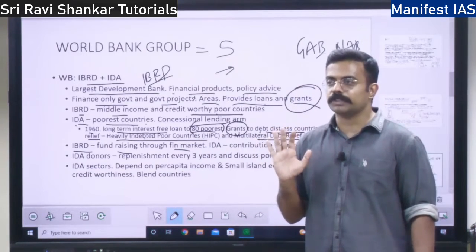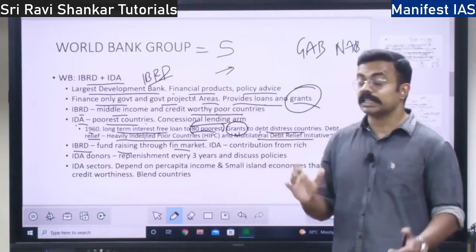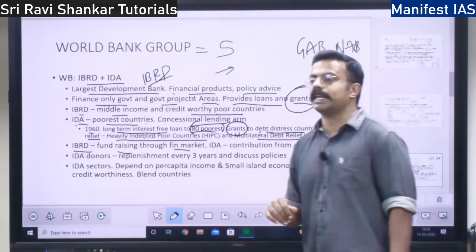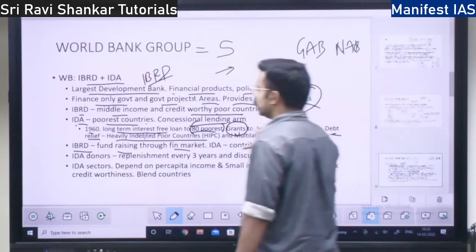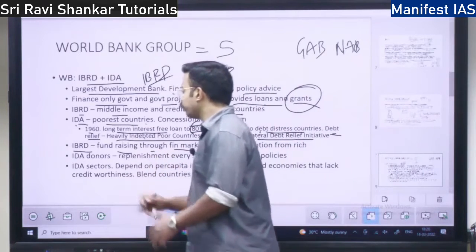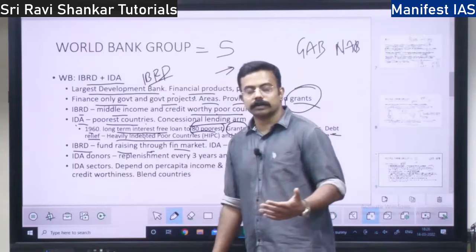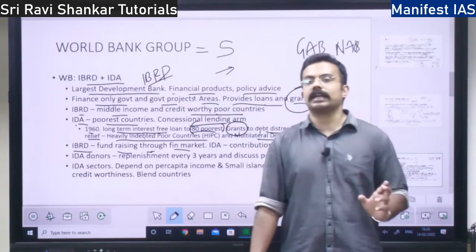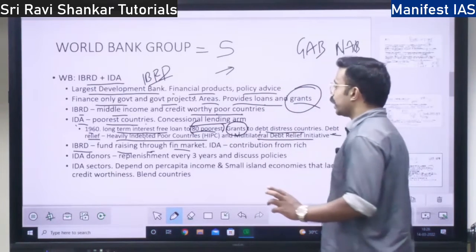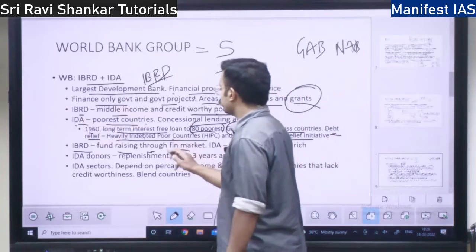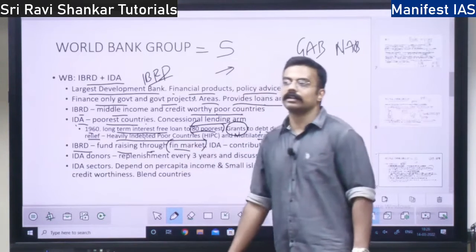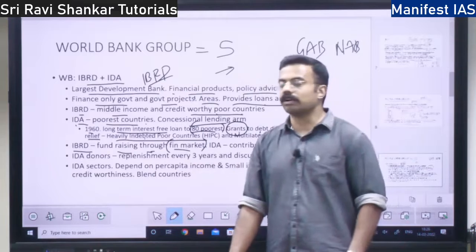You will subscribe to some shares. Right? But there is nothing called quota where you maintain the money. Right? So in that condition, the World Bank is going to gather the money from the market, through fundraising in the financial market. Right? This is the concept.